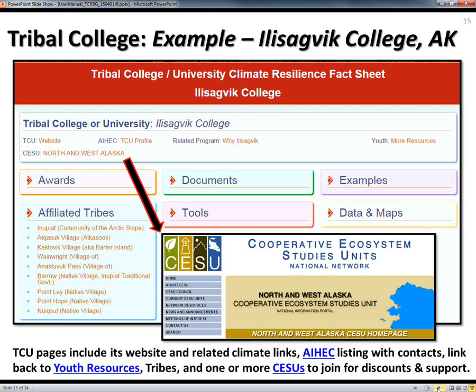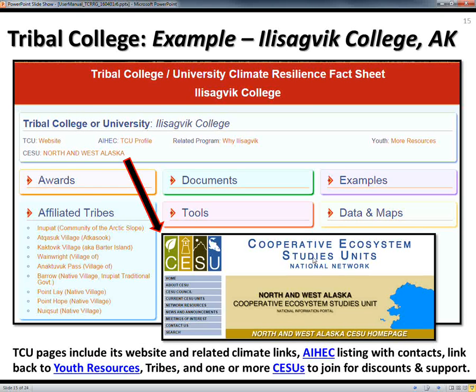For tribal colleges, that second tab in the tribes icon, same thing, about 37, you use quick link to the one of interest, and then a list which affiliated tribes are associated with it. One neat thing it does, it lists which cooperative ecosystem studies unit that particular tribal college could be a member of, and tribes can also be a member of it free.